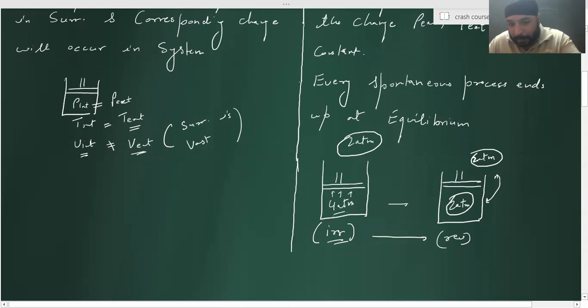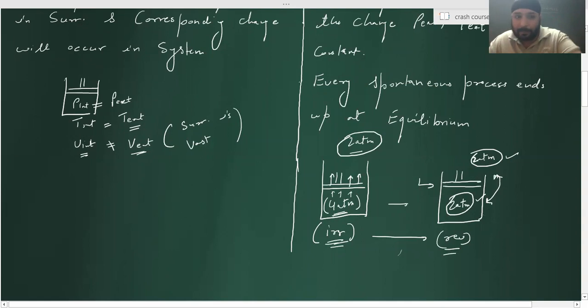Now, just tell me, if I have started with a gas system which has an internal pressure of 4 atm, 4 atm is more than 2 atm, right? So what will happen? The gas will push this piston away from itself, the volume increases. If the volume is increasing, it is doing some work, and finally the pressure becomes the same. Then the process stops, right? When the process stops, the pressure should be equal. That means every irreversible process stops at a reversible condition. There will be a final equilibrium.